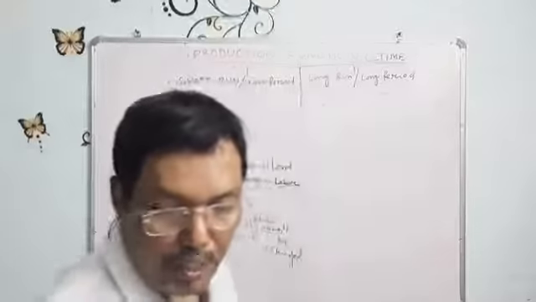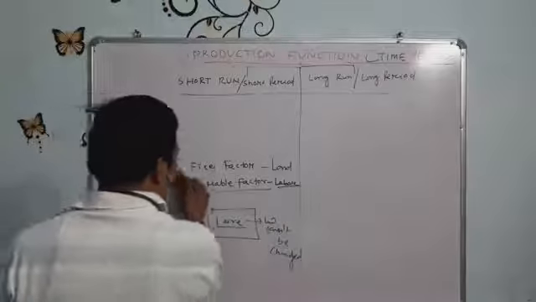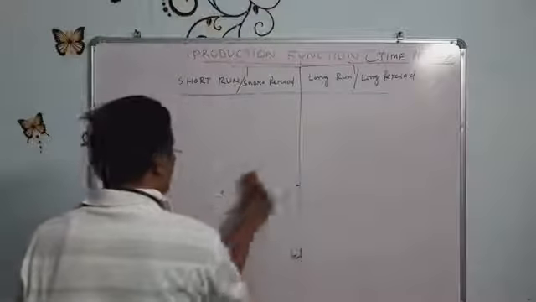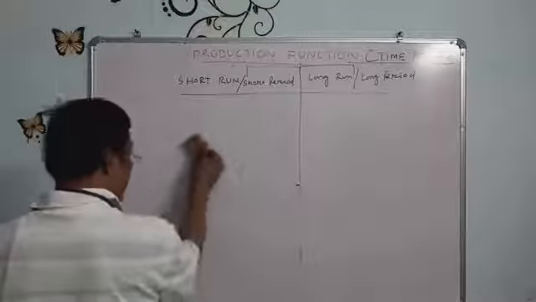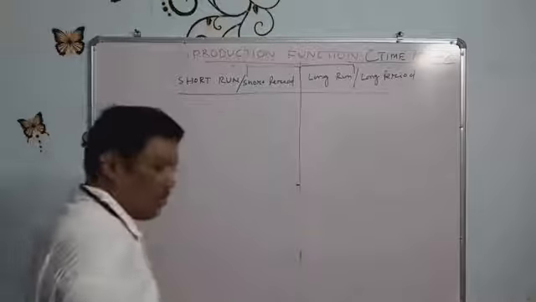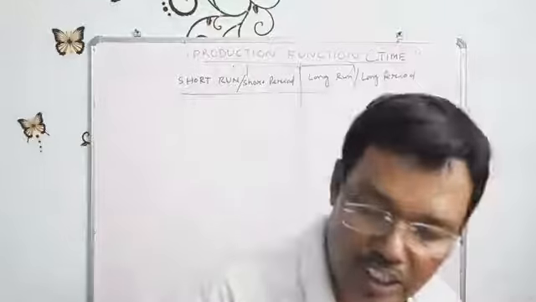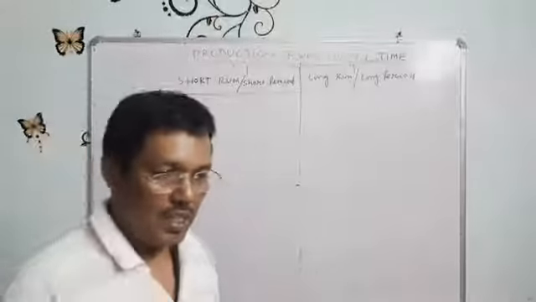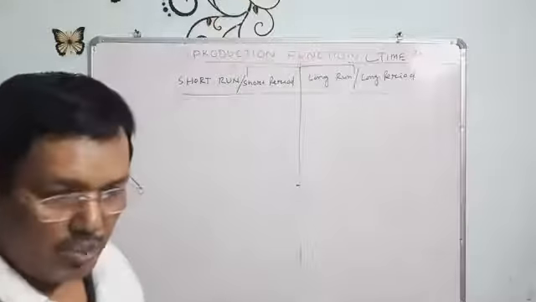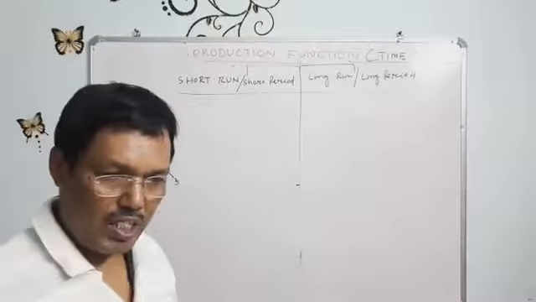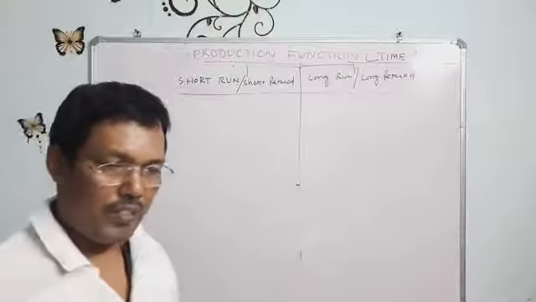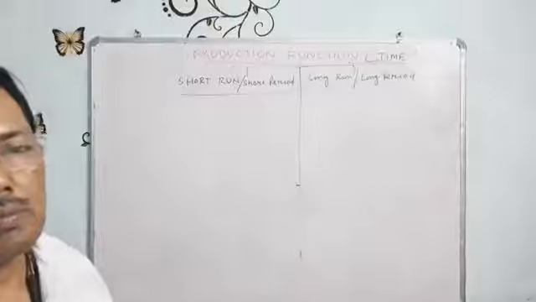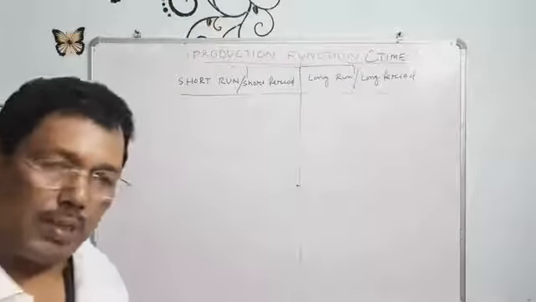First I will write the meaning of short period and long period. Now the meaning of fixed factors and variable factors is clear. Suppose in the production process of JK Cement, there are some machines which cannot be changed during the short period, within a month or 2 months. Then the machine is called a fixed factor.